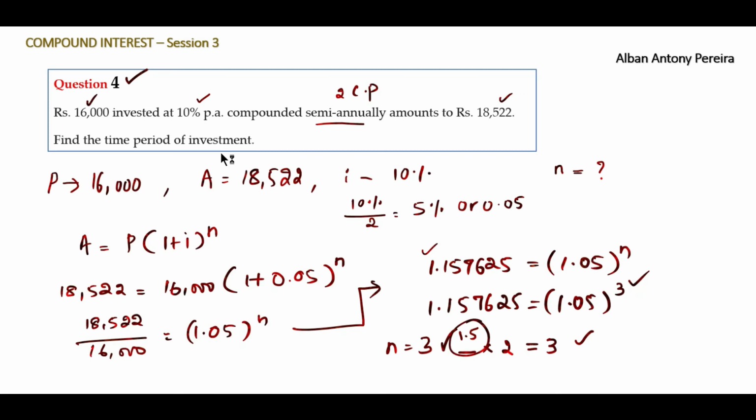So it is 1.5 years. In 1.5 years time, the particular investment gives you 18,522 when invested 16,000 at 10% per annum compounded semi-annually. So your answer is 1.5 years.